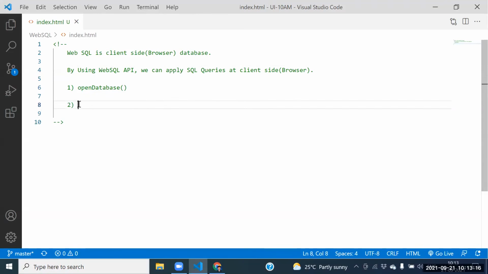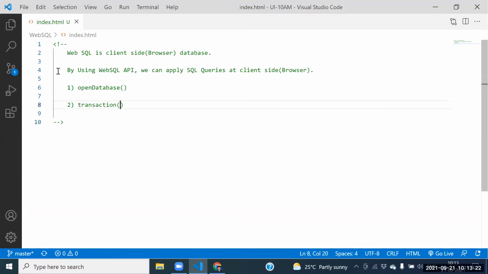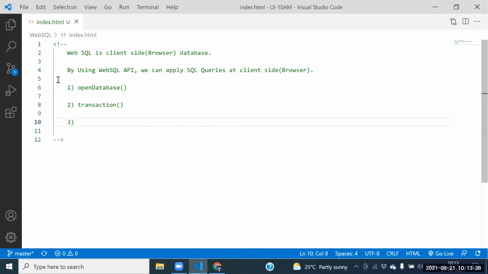What is the first method? Open database. What is the second method? The second method is the transaction method. What is the third method? The third method is the execute SQL method.